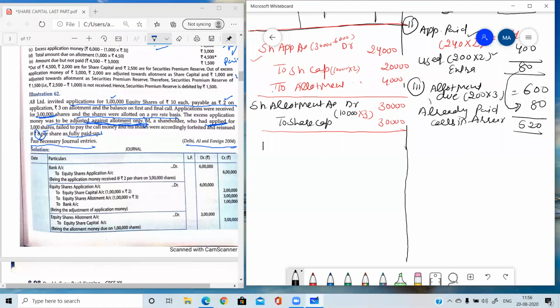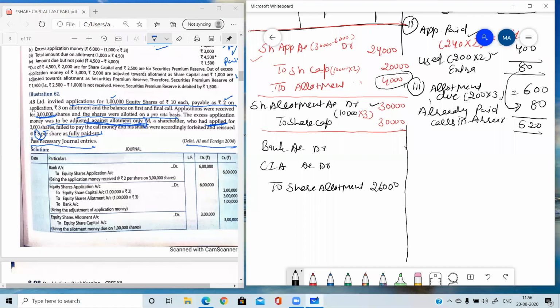Okay, so the complete entry is bank account debit, calls in arrear account debit to share allotment. This is the entry which we are supposed to pass if there is no cash book. So in bank, what amount will be going? You can see that we were supposed to receive 30,000 at the time of allotment. And out of this 30,000, this 4,000 we have already received. So in bank, share allotment, 26,000 will be there.